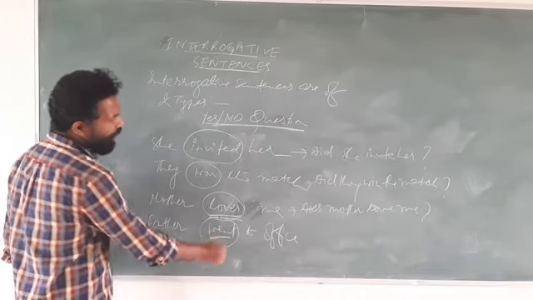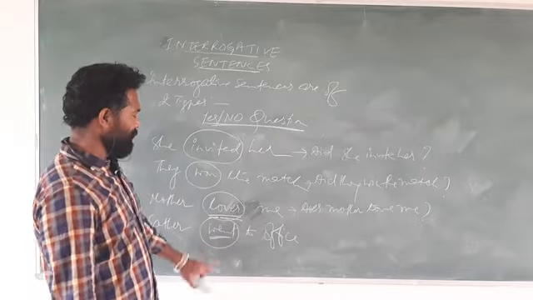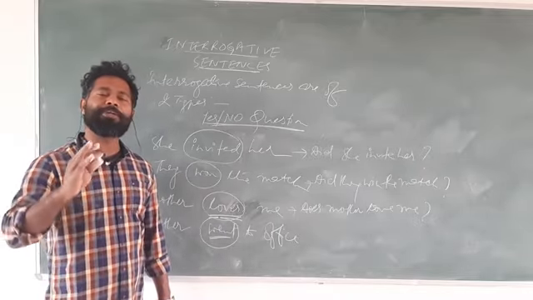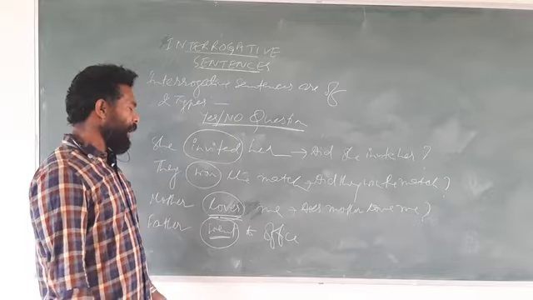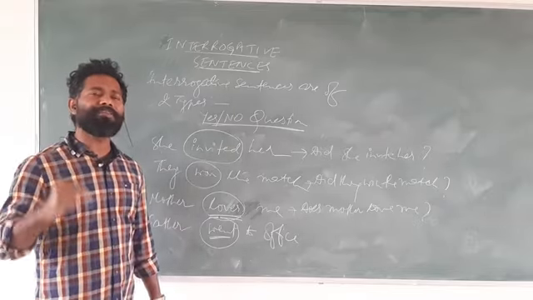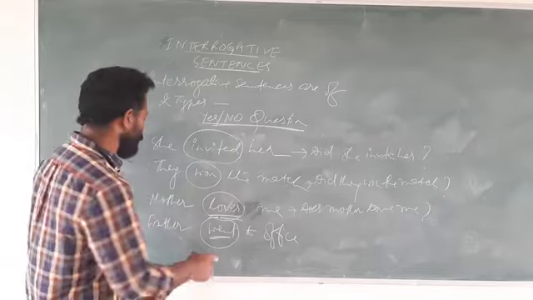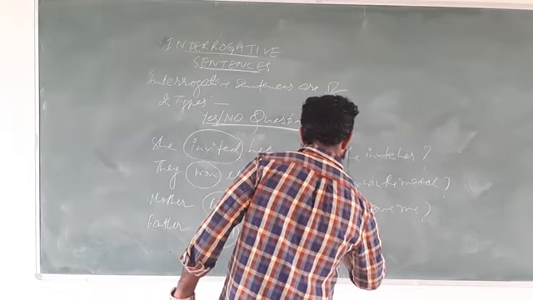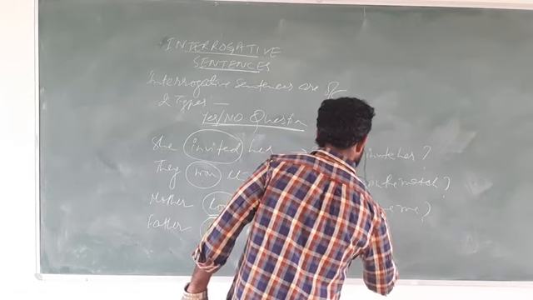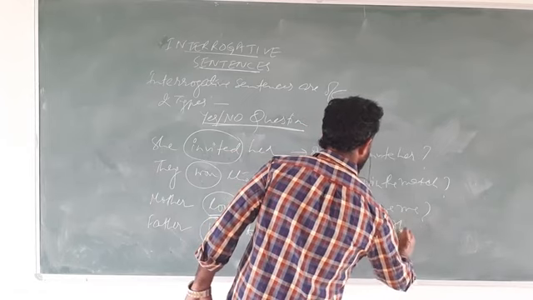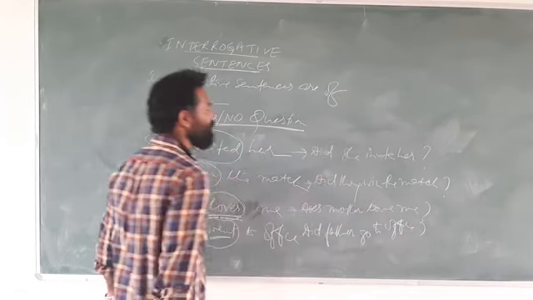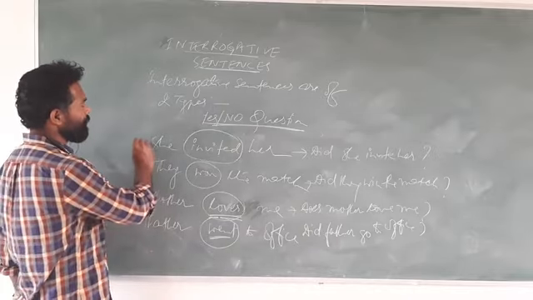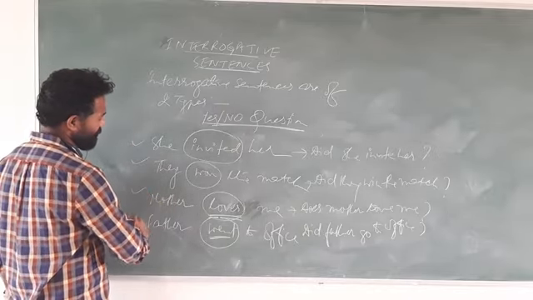And the fourth sentence is father went to office. It is went. How will you make the negative of went? So we can make the negative of went by did not go. And why did not go? Because with do, does, did we always use first form of verb. So here we will write did. So the sentence becomes did father go to office? So this is how we have made yes no question from the given statement, from the given positive sentence.